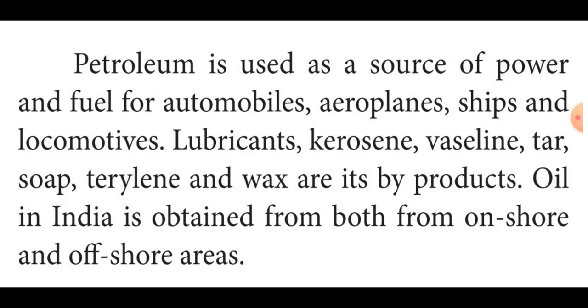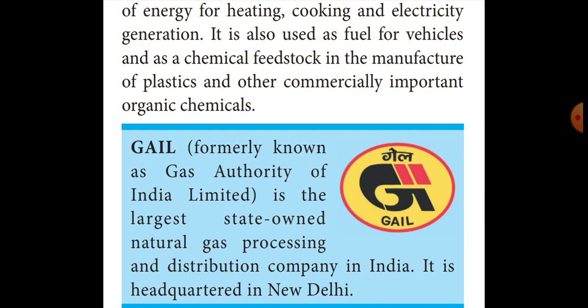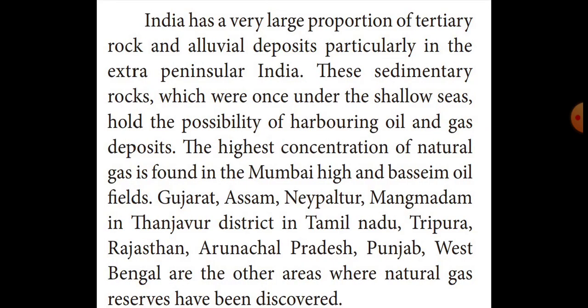Finally, we learned about natural gas. Natural gas mostly can be found in the areas of Mumbai High, which has the highest concentration, followed by some other areas, for example Gujarat, Assam, some districts in Tamil Nadu, Tripura, Rajasthan, Arunachal Pradesh, Punjab, West Bengal. These are the important non-renewable energy resources.